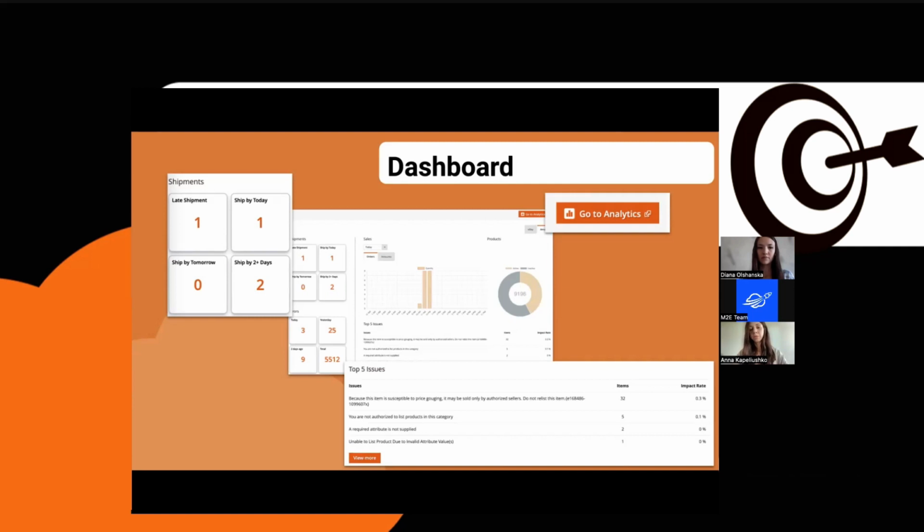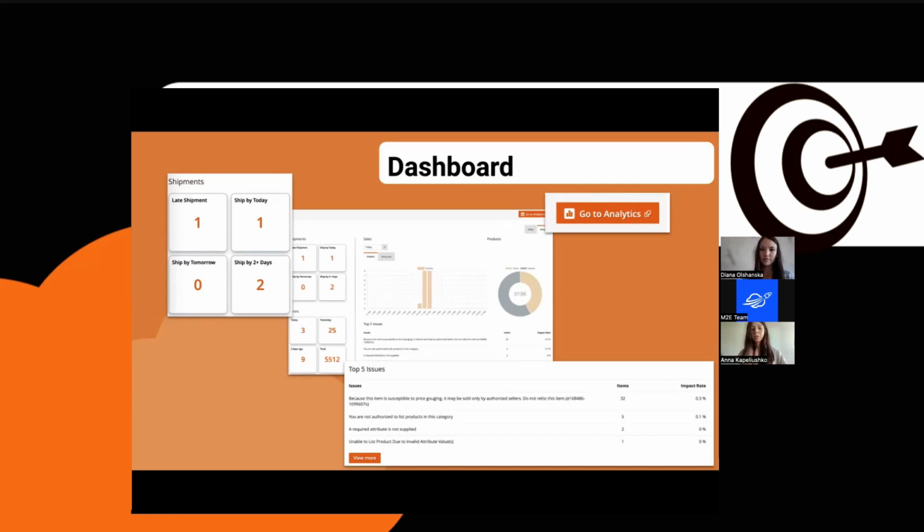And for a deeper look into the information, you're welcome to go to M2E Analytics. You will see a Go to Analytics button here on the dashboard that will take you to your analytics account. Diana, in just a bit, will tell you all about it, so we can get ready to learn about the service if you haven't used it yet.